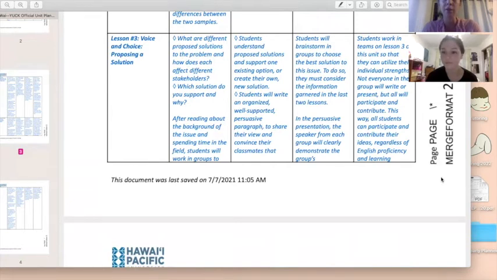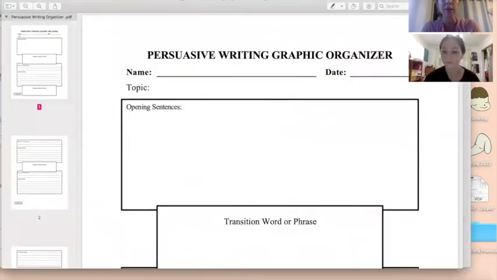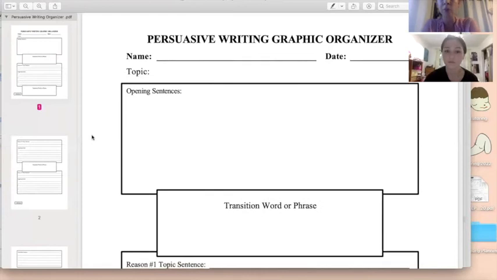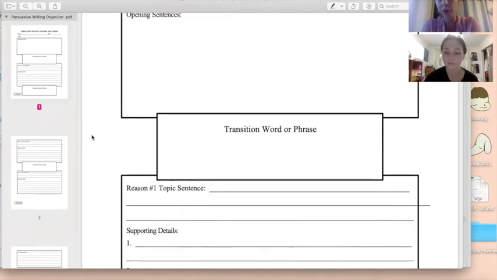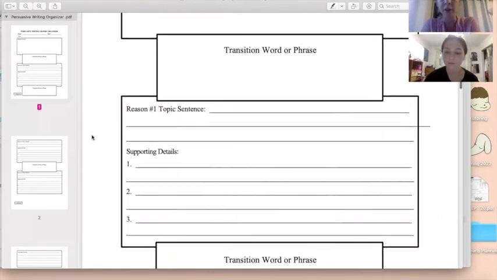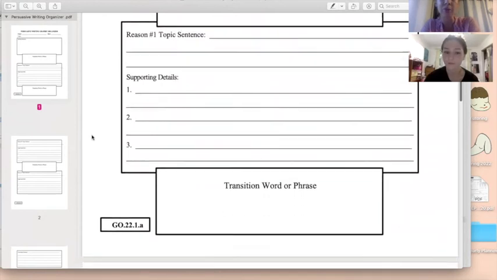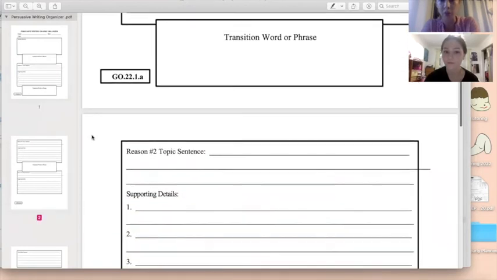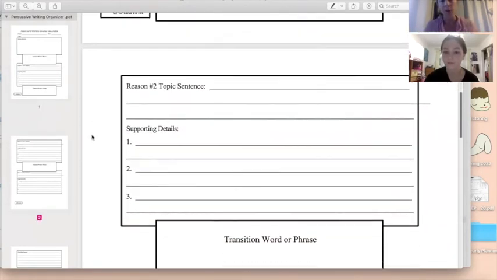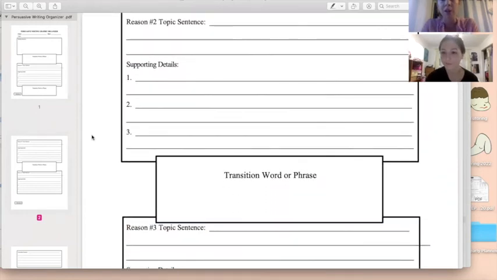And we do consider some differentiation for different learning types. Students who are English language learners could always write in their native language and have a group member translate. We also have a sample graphic organizer for anyone who's not writing at grade level or English language learners. So the other benefit of working in a team or in partners, which all of our lessons involve, is that you can rely on strengths of some team members in different areas. So not everyone is going to speak. There'll be one speaker from each group. Not everyone has to write, etc. But you all contribute your ideas.